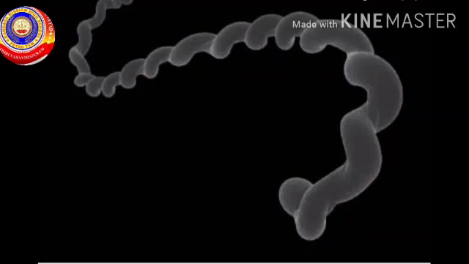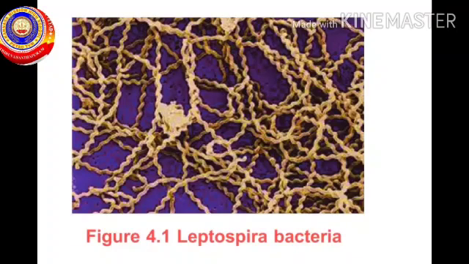Leptospira is the bacteria that cause rat fever. The bacteria that come out through the urine of rat, dog, and certain other animals remain alive in stagnant water and moisture. When bacteria reach blood through wounds, they affect body cells and produce certain toxins. They cause damage to blood capillaries, which in turn leads to internal bleeding.